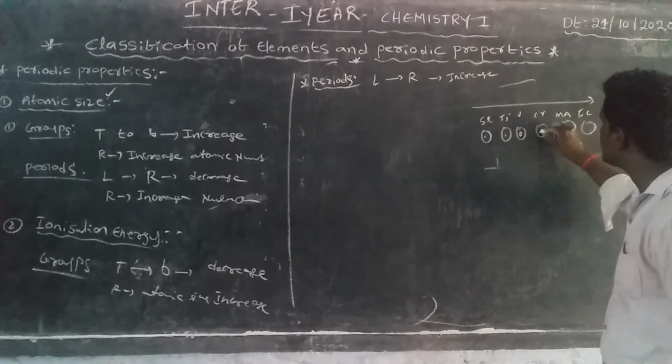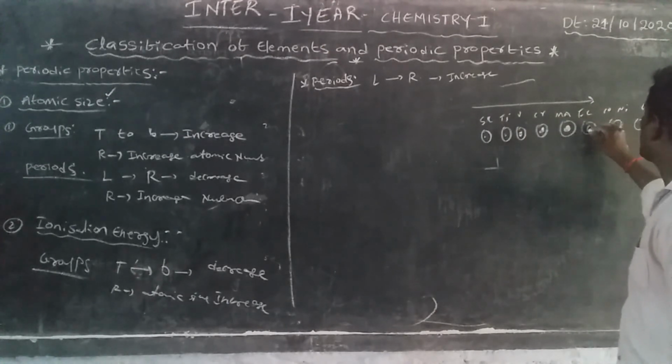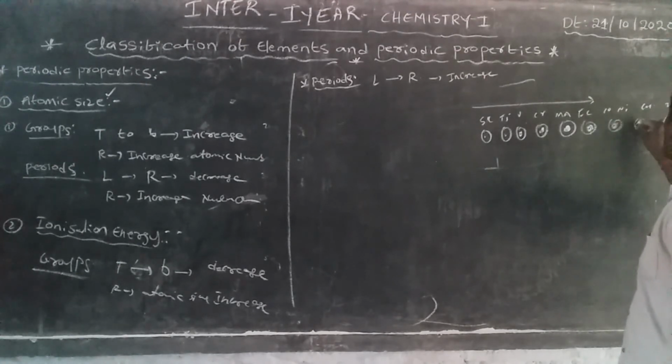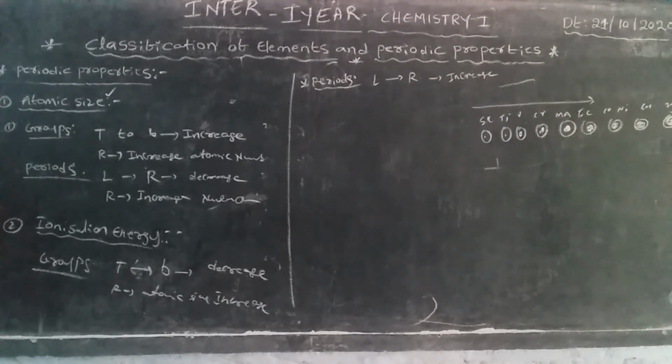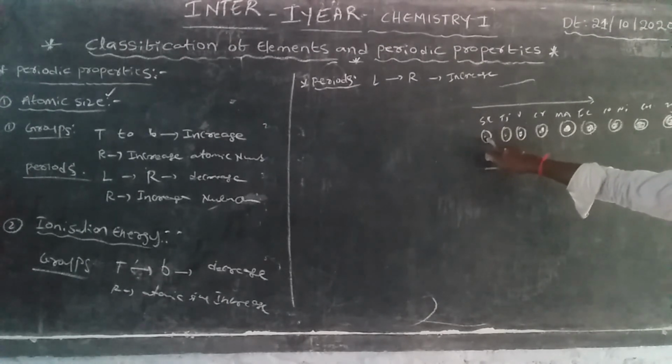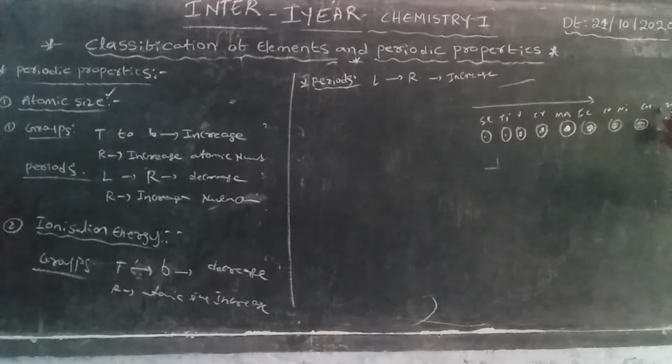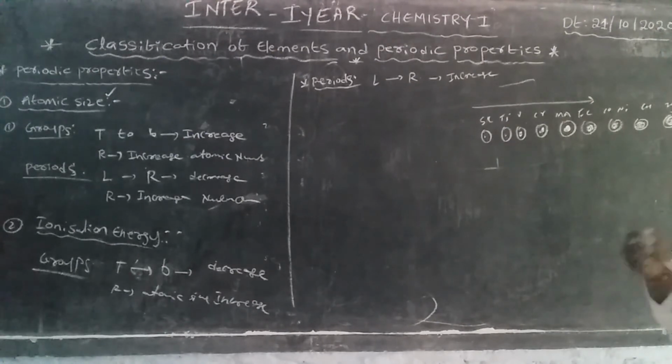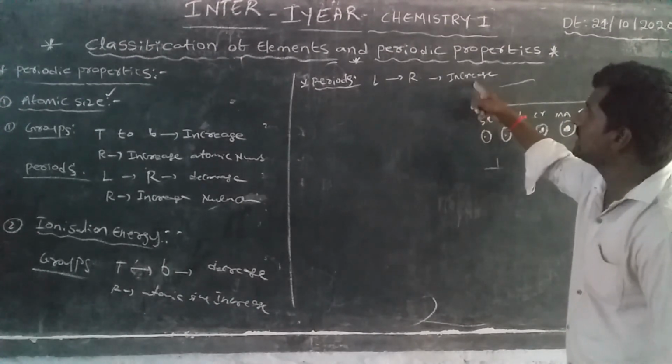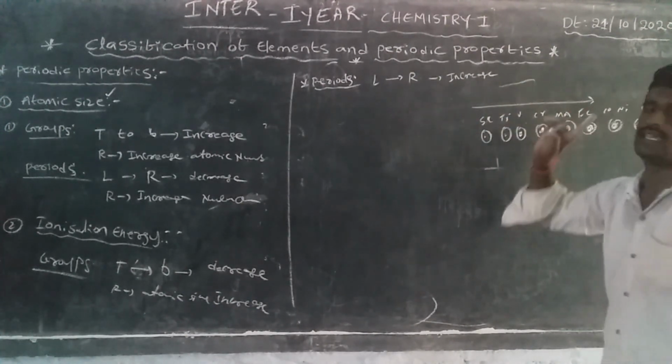As the nucleus increases, atomic size decreases, so removing one electron from zinc's orbital needs more energy. Thus ionization energy increases from left to right.